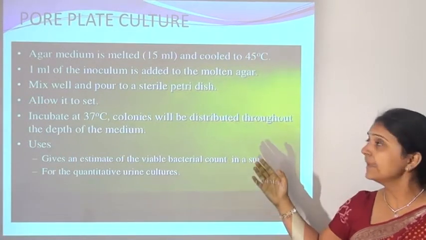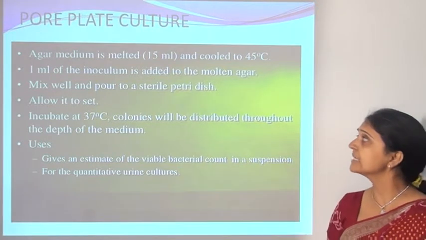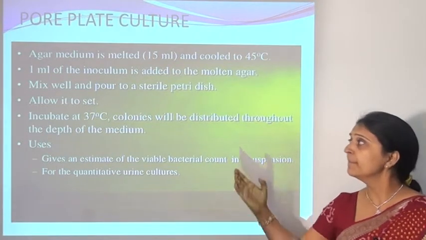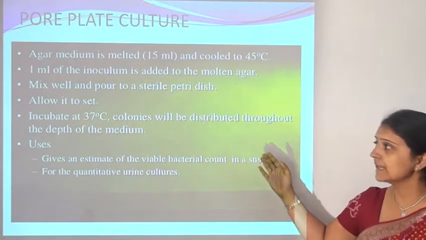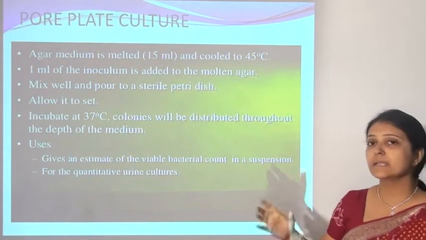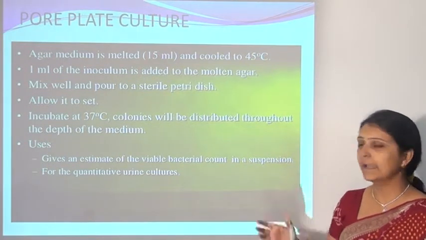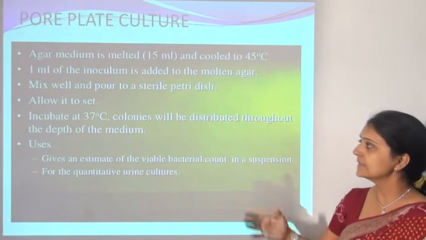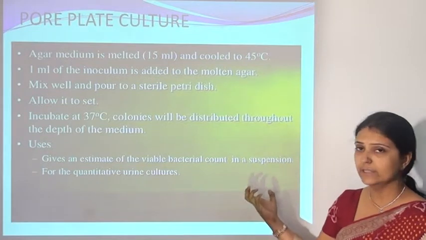Agar medium is melted and cooled to 45 degrees Celsius. 1 ml of the inoculum is added to the molten agar. Mix the medium and the culture well and pour into a sterile Petri dish, and this culture should be allowed to set for a few minutes, then incubated at 37 degrees Celsius, and the colonies will be distributed throughout the depth of the medium.